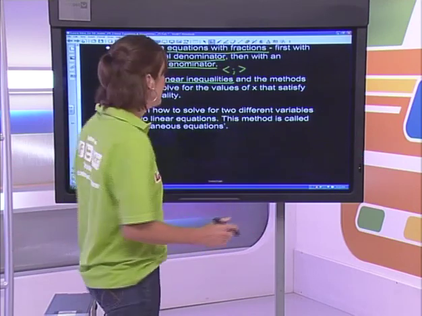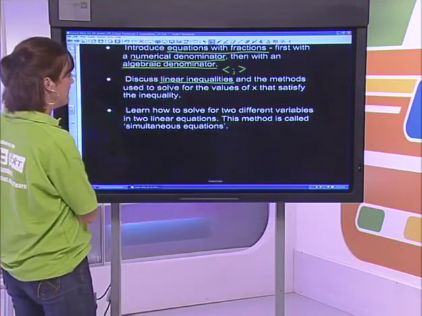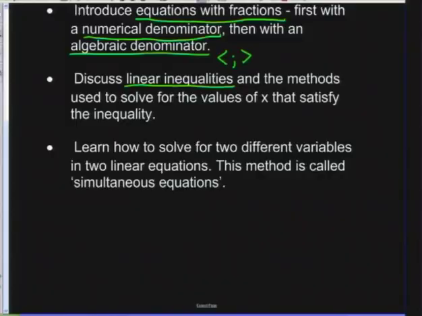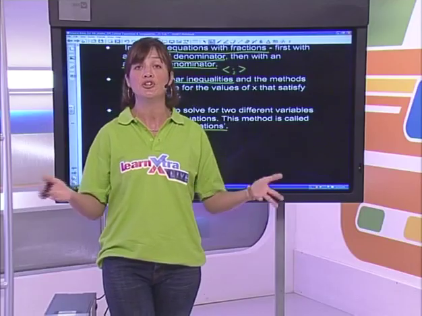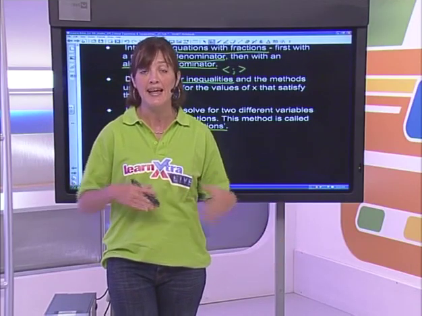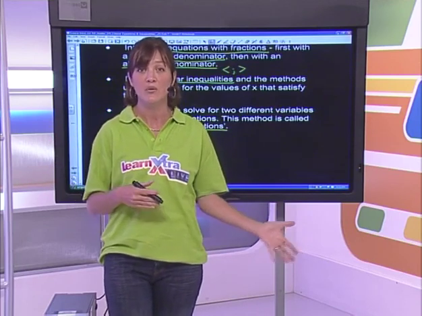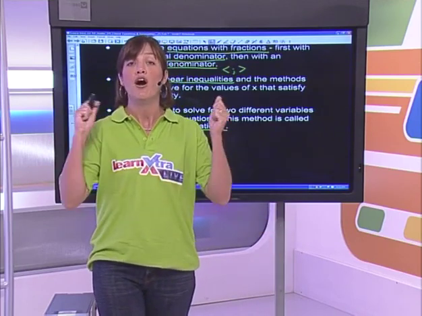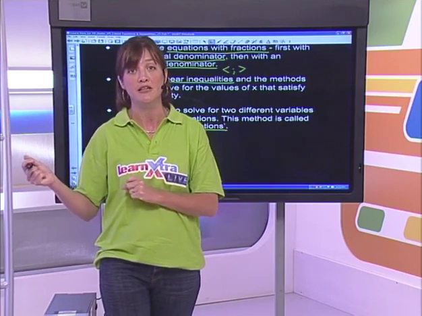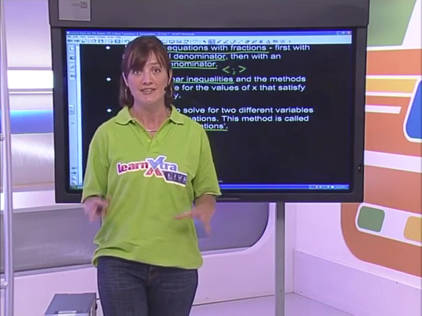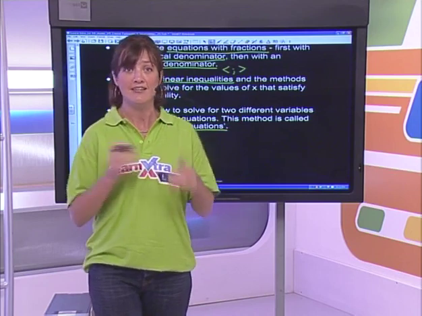And finally, once we've done that, we then look at something very interesting called a simultaneous equation. Now, what that involves is if we've got two equations with two different variables, okay? We use a simultaneous equation to help us find the value of both of those individual variables in each of the equations. So we've got lots to get through today, so let's not waste any time.